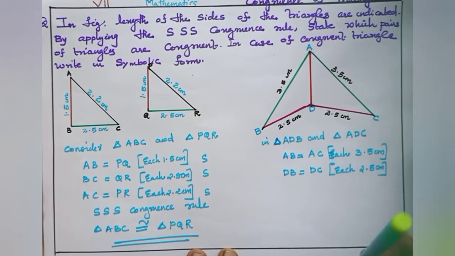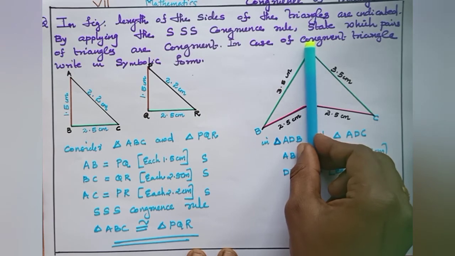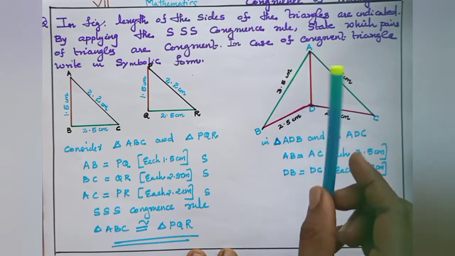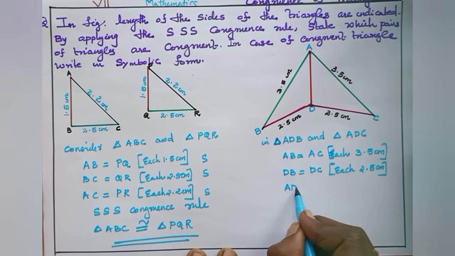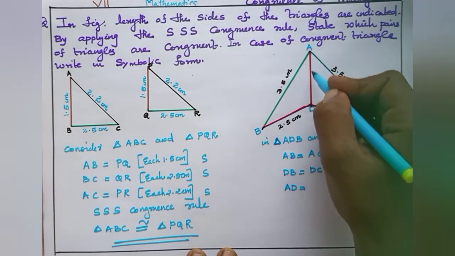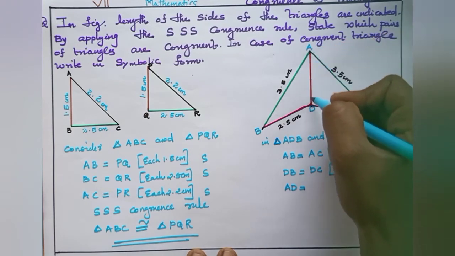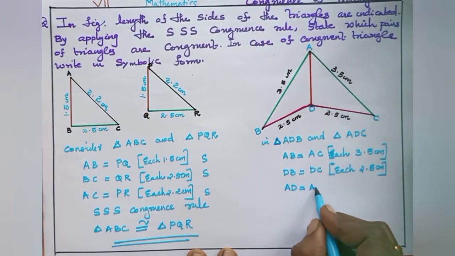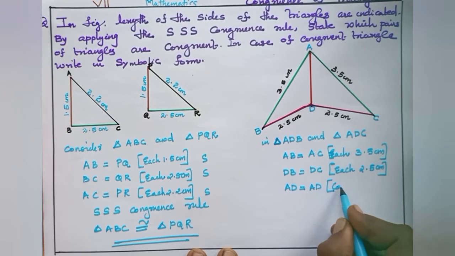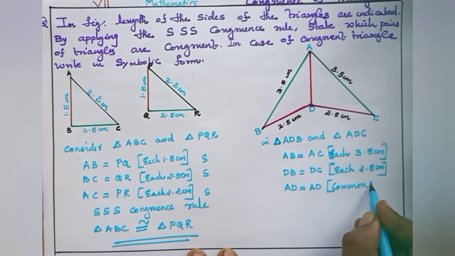Then we can write AD equal to AD as the common side of both triangles. AD is the side of triangle ADB, same as the side of triangle ADC, so AD equal to AD is the common side.